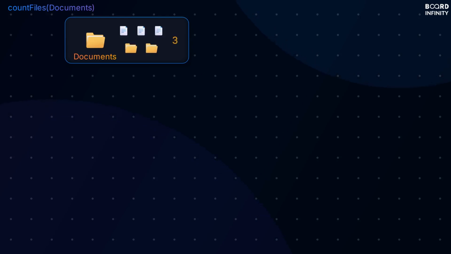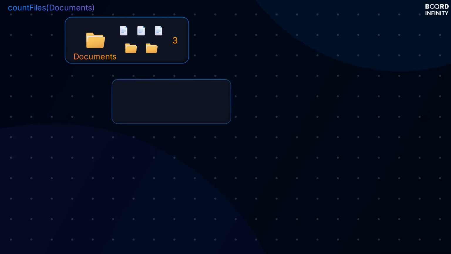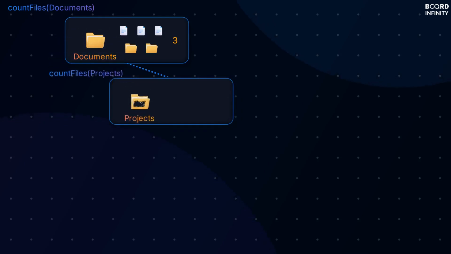Let's see this with our file system. The function opens a folder. It counts the files it can see right now. That's the easy part. But then it finds subfolders. Instead of panicking, it just says, I'll call myself on each of those subfolders. Each time the function calls itself, the problem gets smaller.